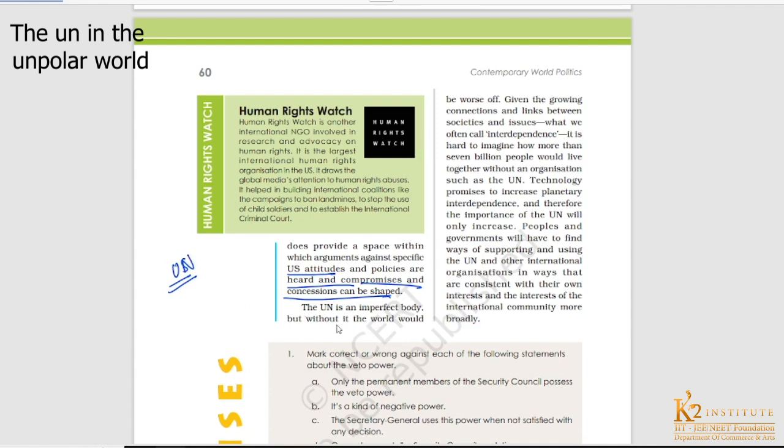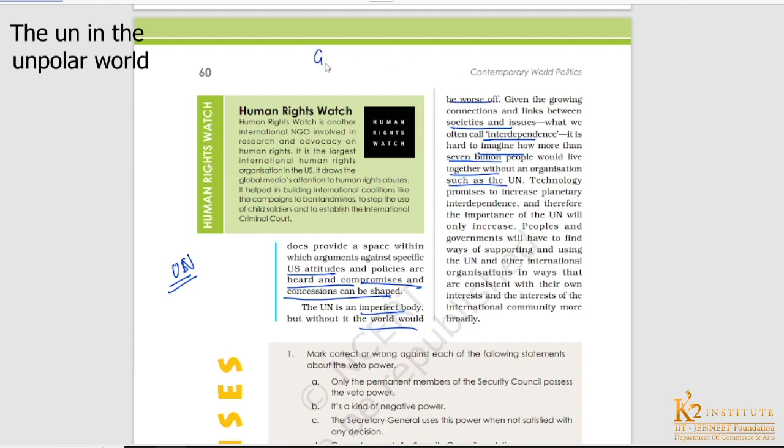Okay, the UN is an imperfect body. Definitely nothing can be perfect in this imperfect world. So goes with the UN also. The UN is an imperfect body, but without it, the world would be worse off. Okay, we accept the UN is an imperfect body, but without the UN, the world will be worse off, even more useless, right? So, given the growing connections and links between the societies and issues, what we often call interdependence, it is hard to imagine how more than 7 billion people would live together without an organization such as the UN.